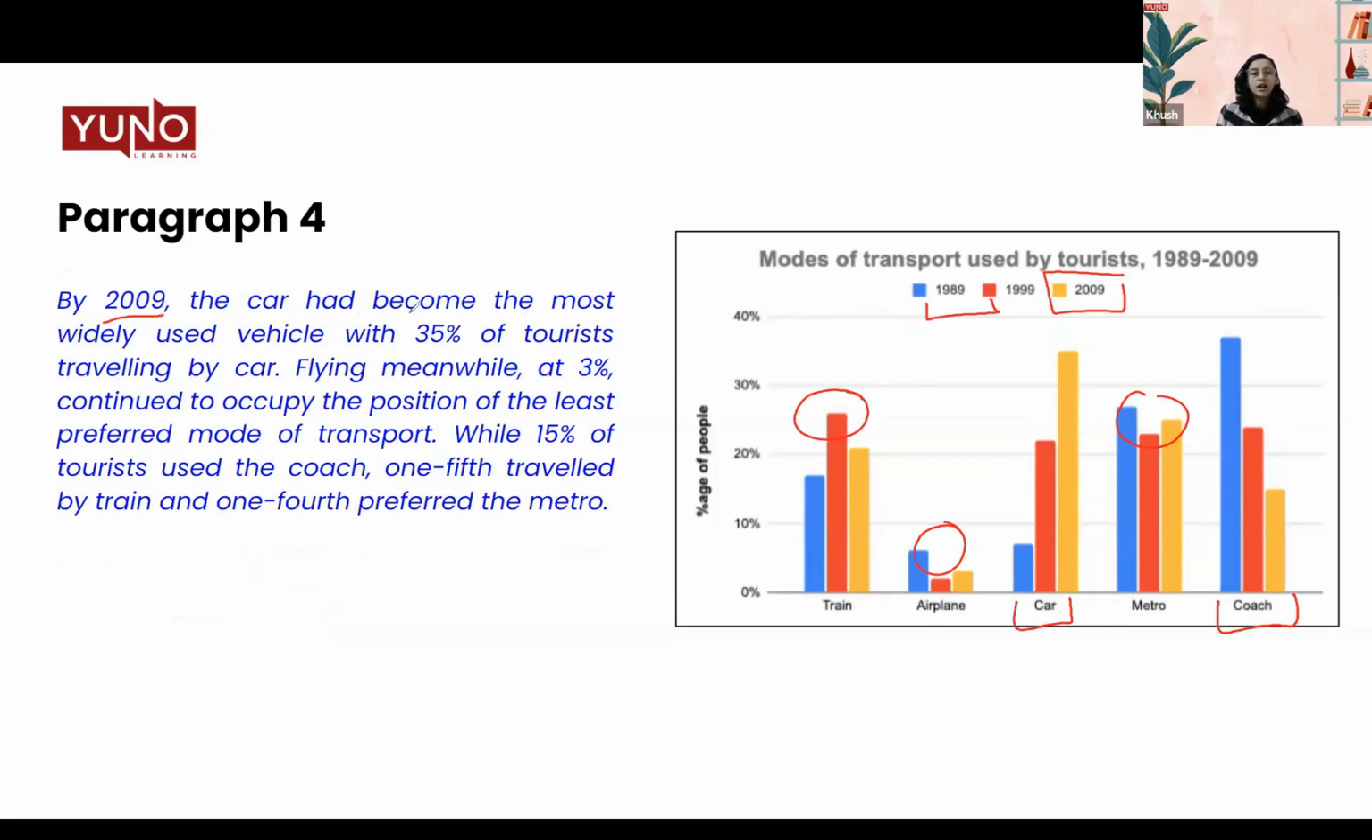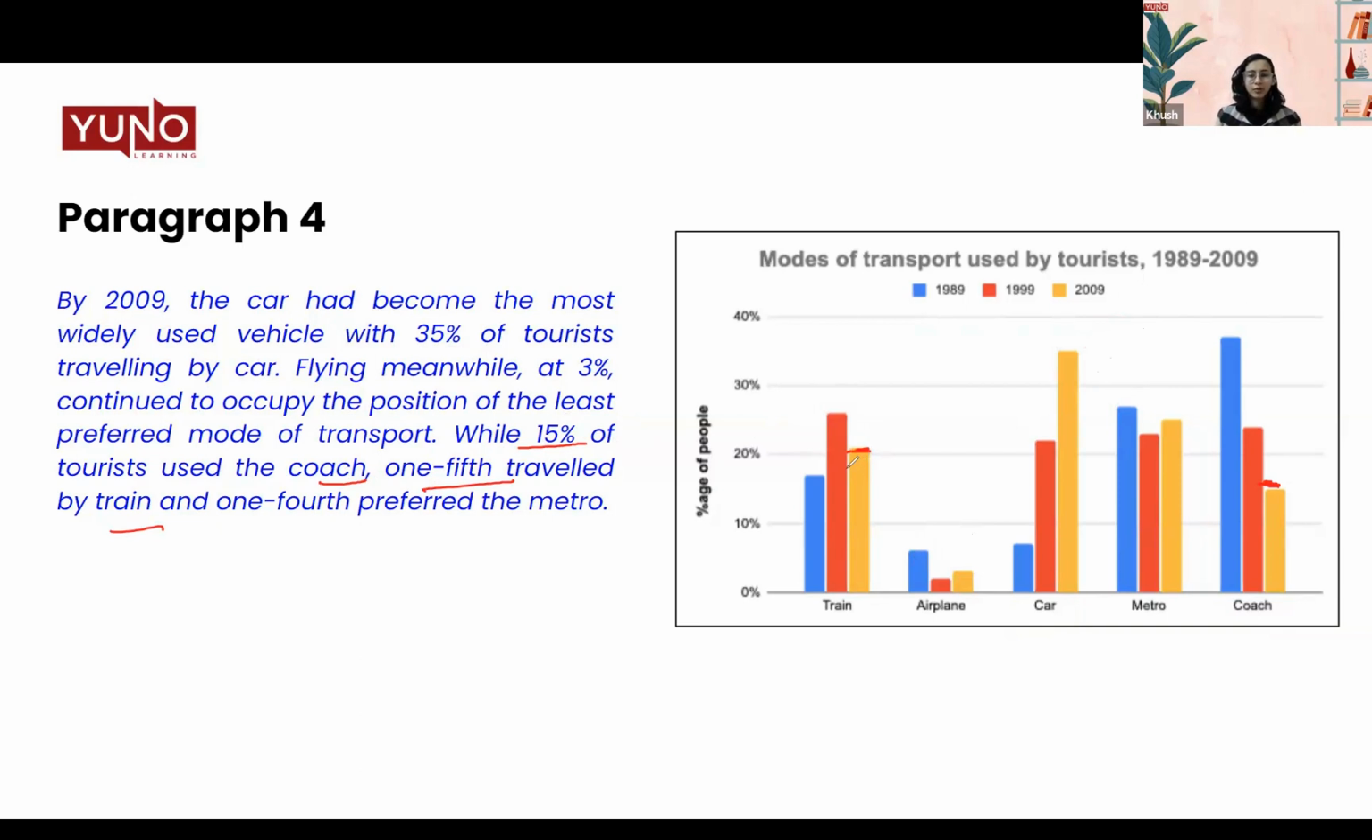By 2009, the car had become the most widely used vehicle with 35% of tourists traveling by car. This is the highest value that we talked about. Flying, meanwhile, at 3% continued to occupy the position of the least preferred mode of transport. So see, when I talked about the highest in 2009, then I mentioned the lowest. This is how I made the comparison, that there was this high value and this one low value. While 15% of the tourists used the coach, 1/5 traveled by train.